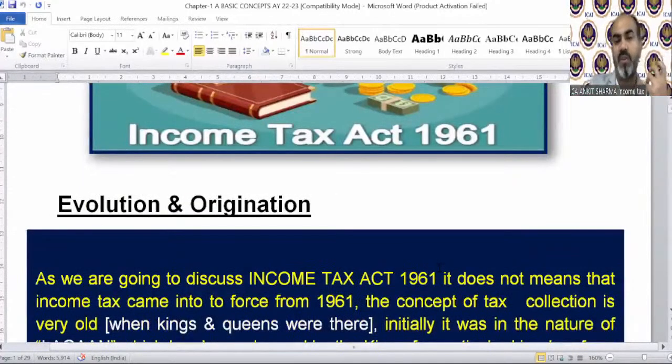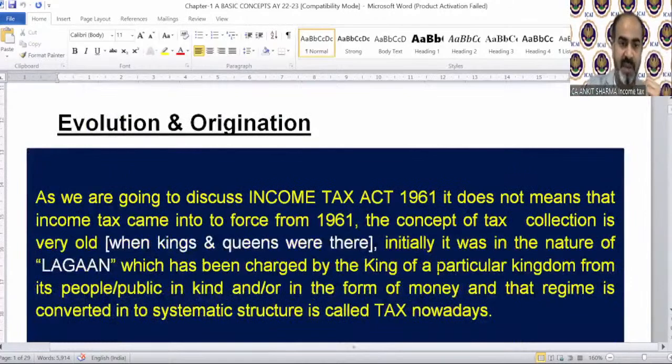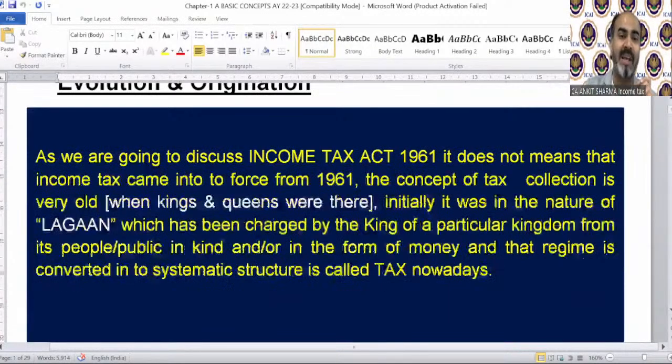Now, the origination of income tax. As we are going to discuss the Income Tax Act 1961, it does not mean that income tax came into force from 1961. The concept of tax collection is very old, when kings and queens were there.